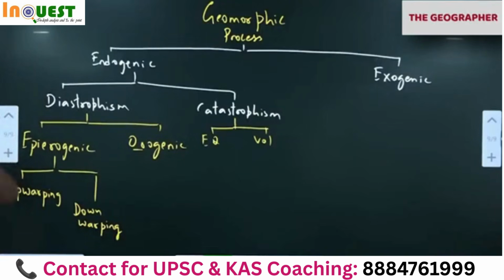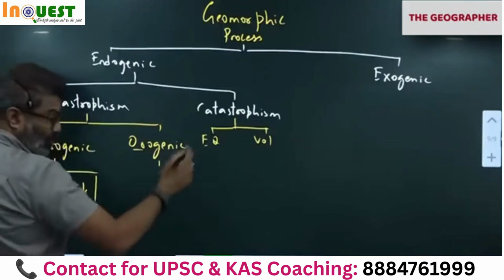Because of isostatic adjustment, remember, the isostatic load was so high that Antarctica had gone down because of the glacial load. Now with global warming the ice is melting slowly. What is happening to Antarctica? Moving upwards. Upwarping is taking place. Upwarping means moving up. Downwarping means moving down. This kind of up and down movement is called isostatic adjustment. One class I had written this on the board. Isostatic rebound, isostatic adjustment. That is happening. So that is epirogenic, continent building movement.